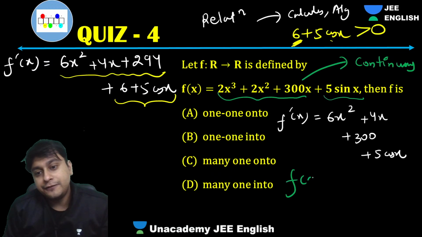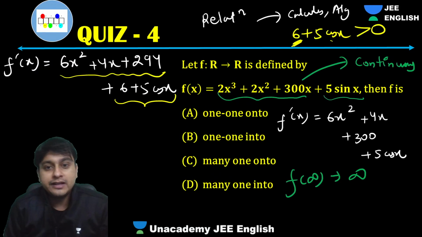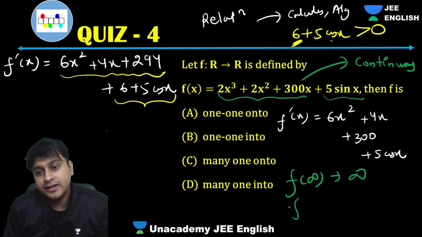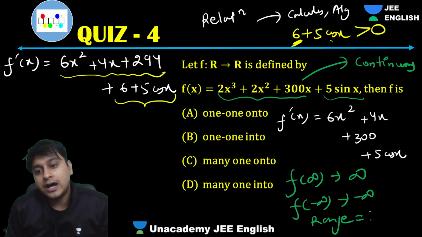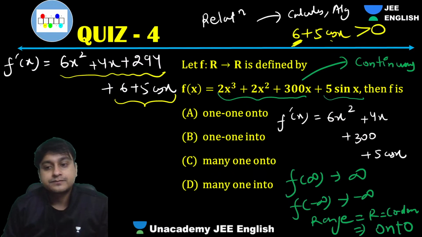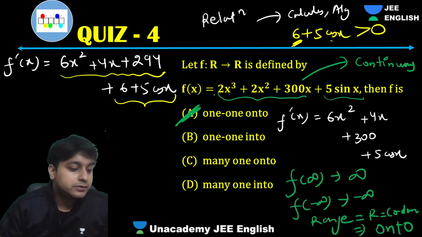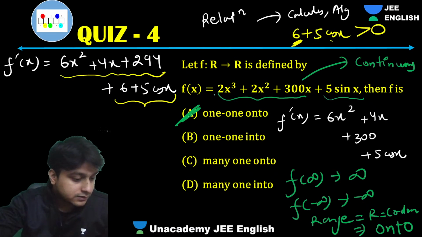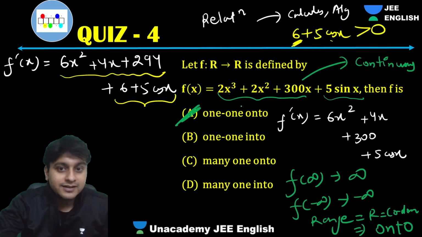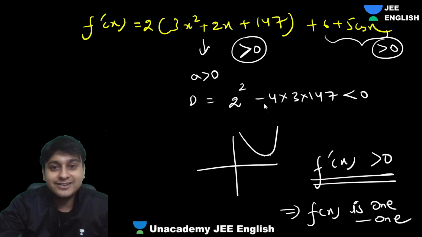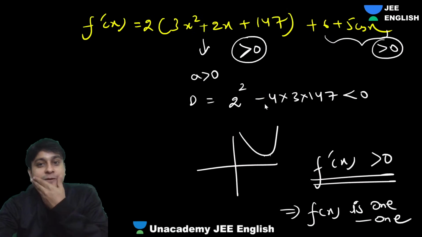And f of infinity is what? Tending to infinity, because if you put x as infinity, that will be infinity. F of minus infinity is tending to minus infinity. So range is nothing but equal to R, and that's the reason why it is onto as well. 1-1 and onto. Okay. Understood, guys? Chalo. Next.